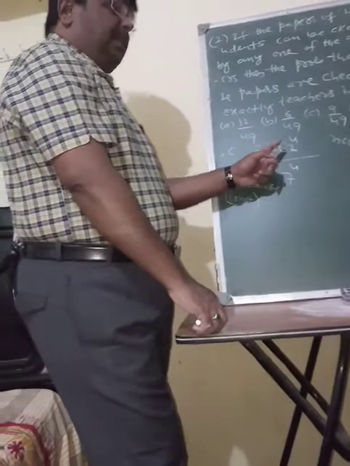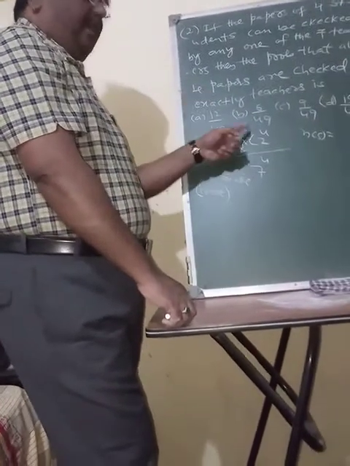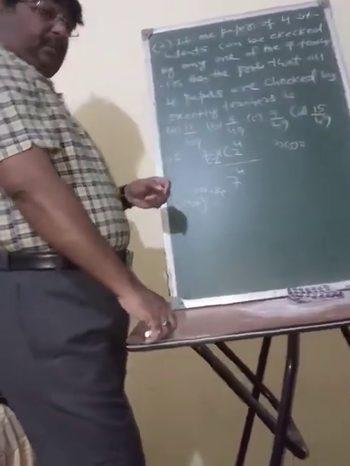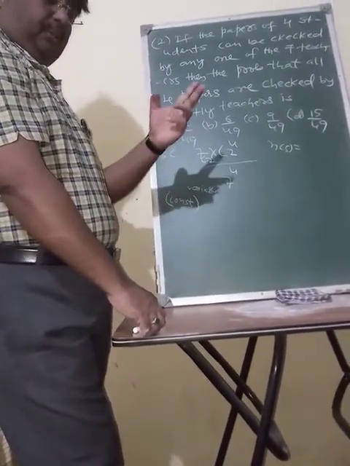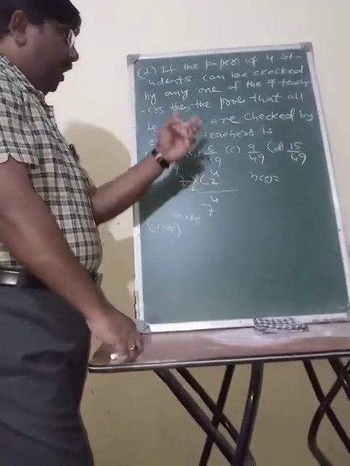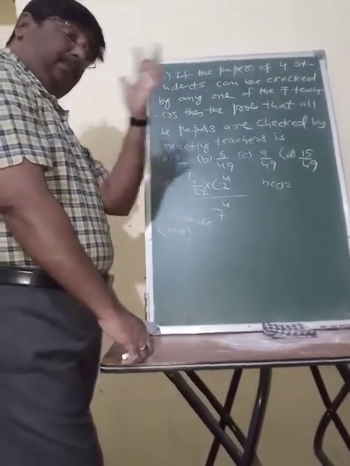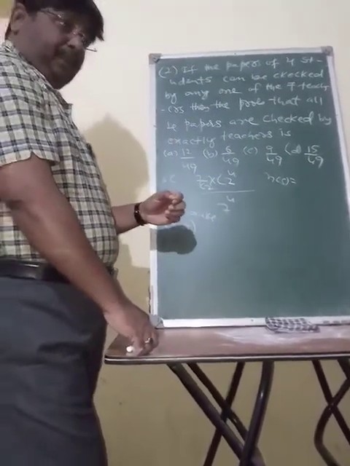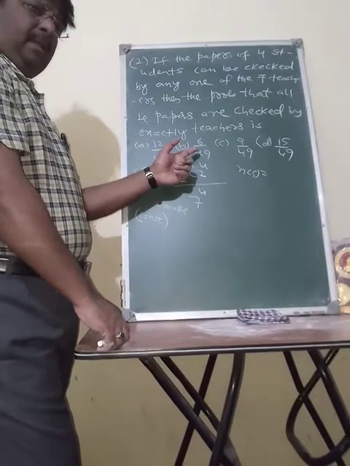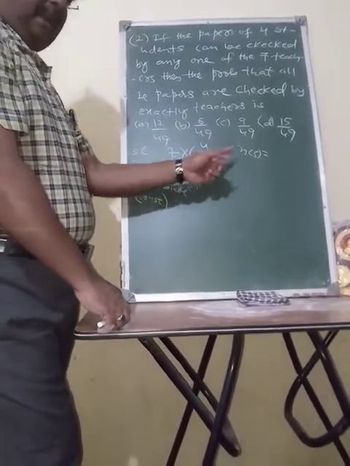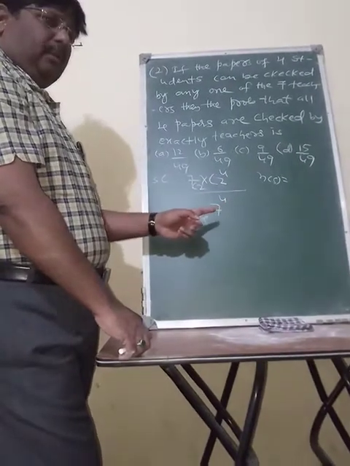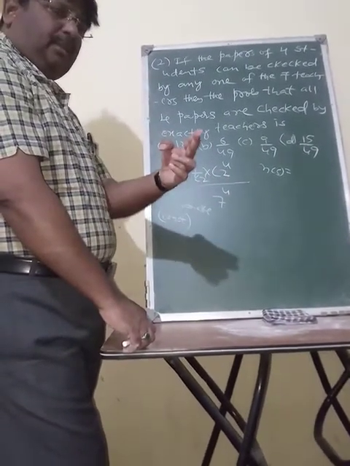But among these 2, one teacher may evaluate all the papers, and another teacher may evaluate all the papers. Both of them have to evaluate papers necessarily. But one teacher may evaluate all the 4 papers, or the second teacher may evaluate all the 4 papers. How many such possibilities are there?